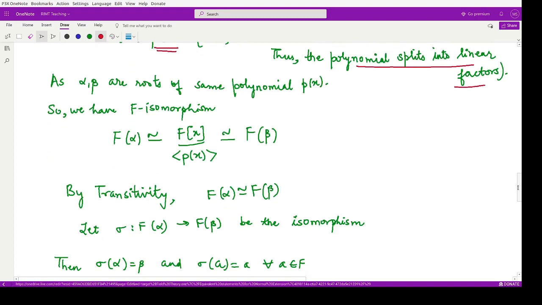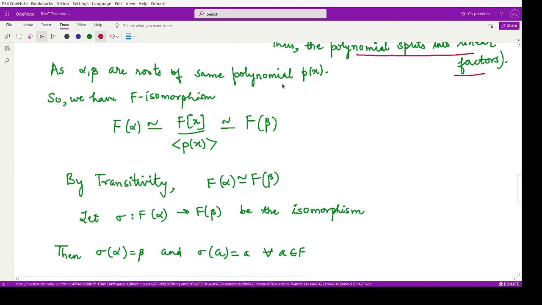Now we have two roots alpha and beta of the same polynomial. So we can create an F-isomorphism such that F(alpha) is isomorphic to F[x] divided by the maximal ideal generated by p(x), and this is further isomorphic to F(beta). So by transitivity, F(alpha) would be isomorphic to F(beta).